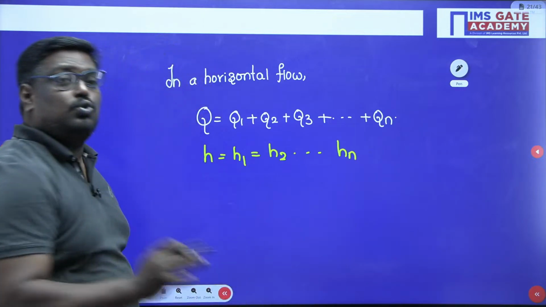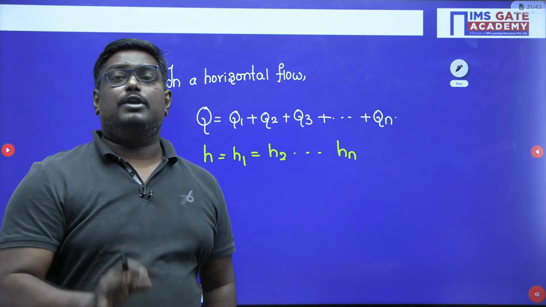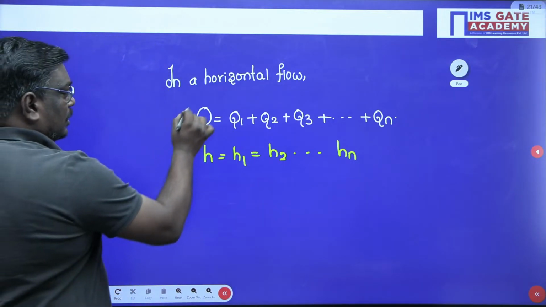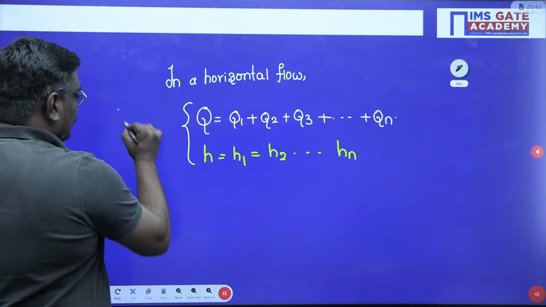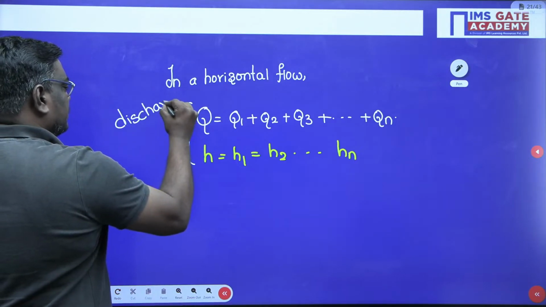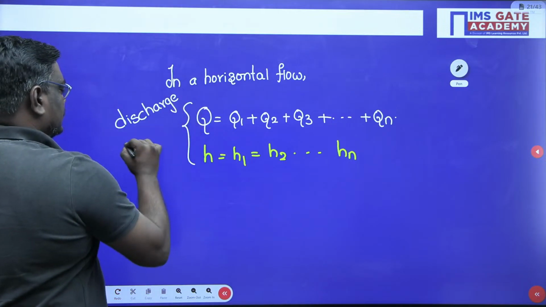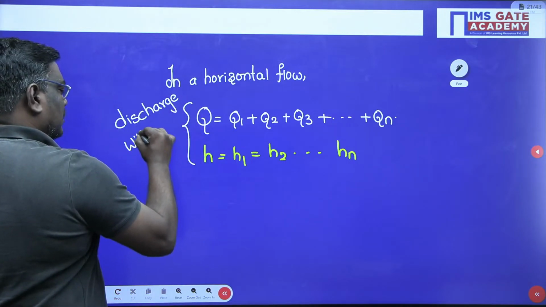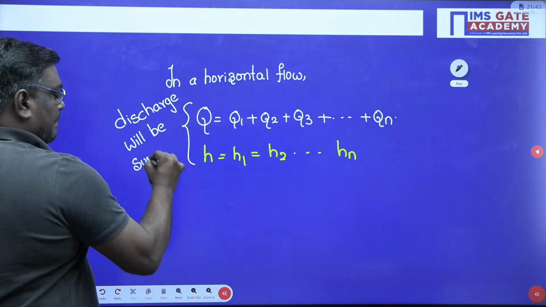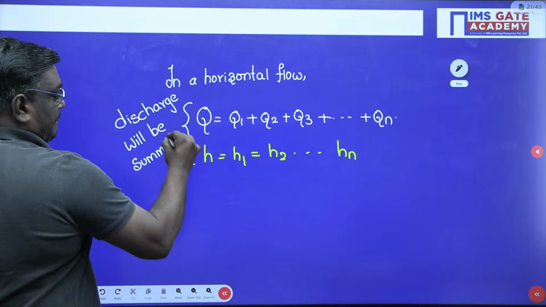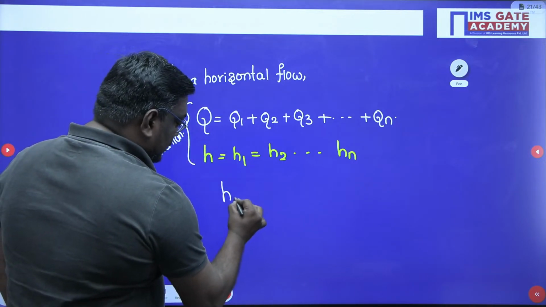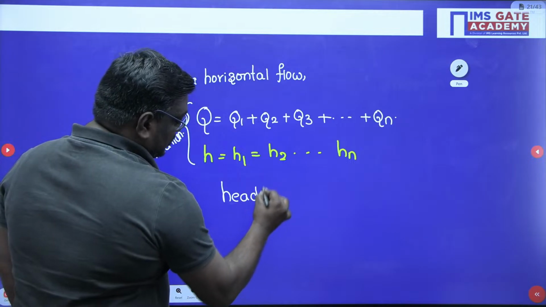These 2 points are very important when you are solving a problem, my dear students. In a horizontal flow, you should understand that discharge will be the summation, and head loss is constant.